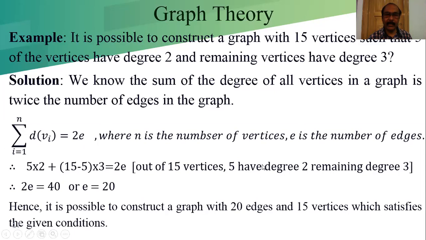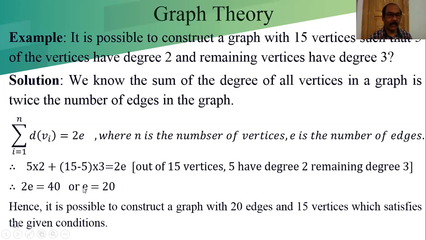Remaining means 15 minus 5, which is 10, into 3. So 10 into 3 means 30, and 30 plus 10 is 40. So we can write twice e equal to 40, or e equal to 20.